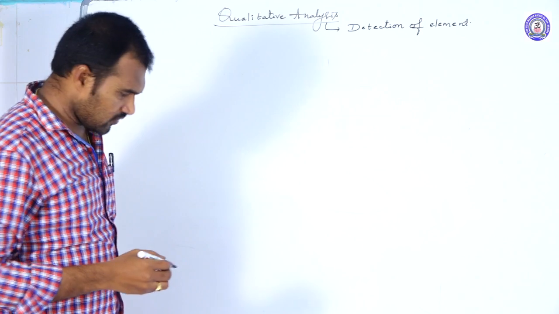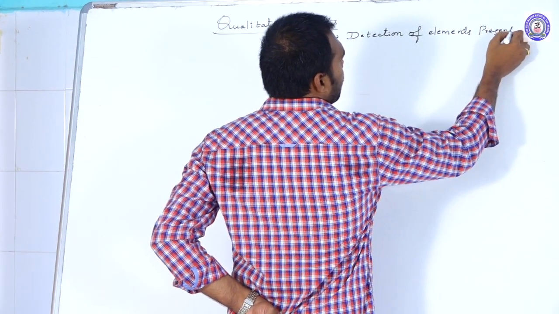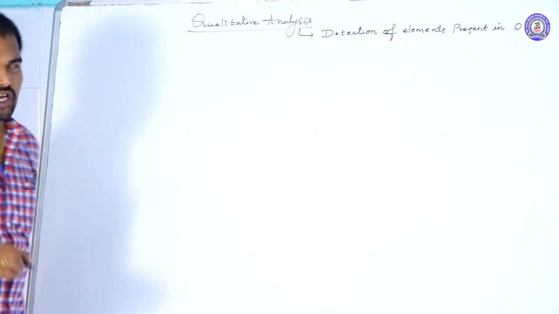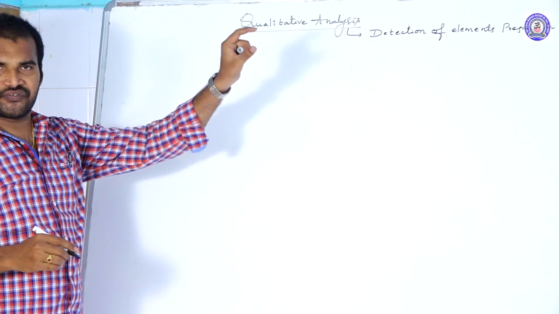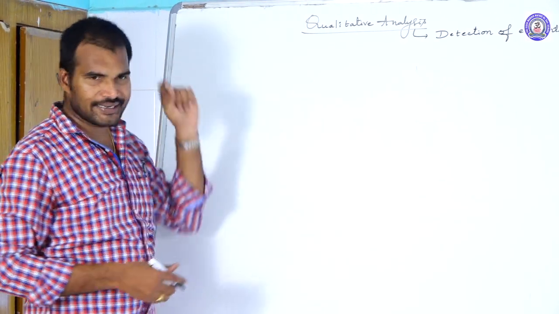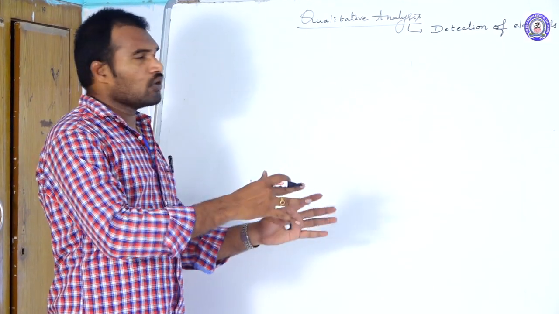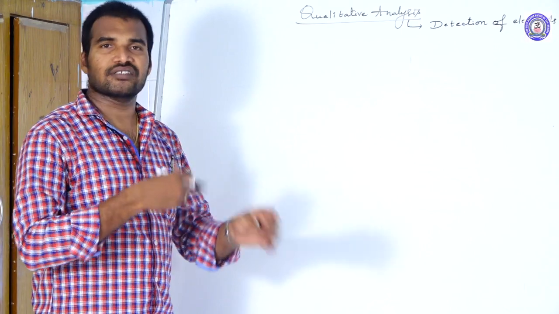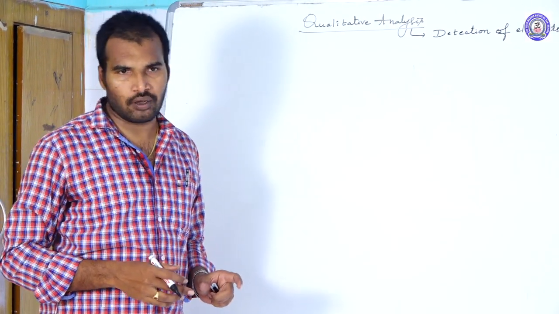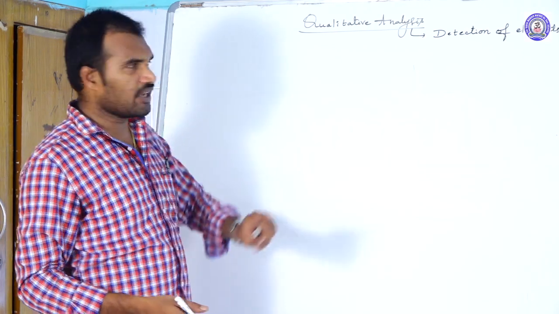Detection of elements present in organic compound. OC is nothing but organic compound. And the process of detection of elements present in the organic compound we call it as qualitative analysis. Now, if they give you an organic compound, first of all we should know what are the elements present in the given organic compound.